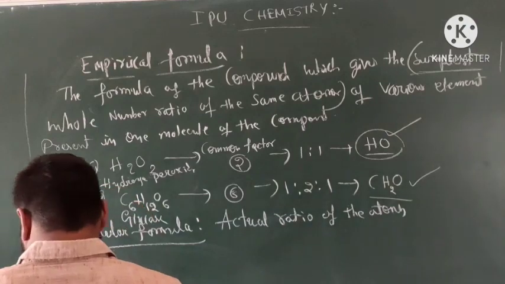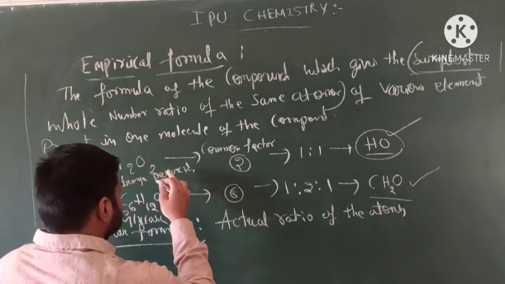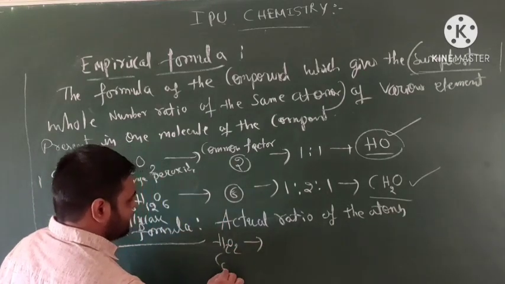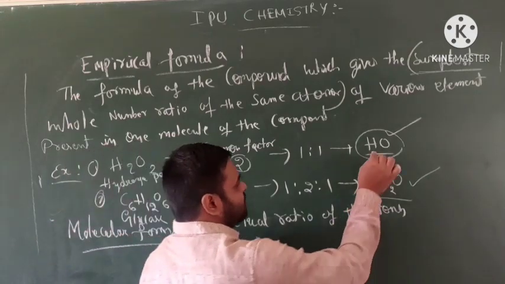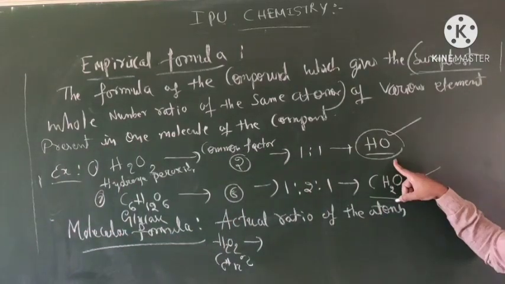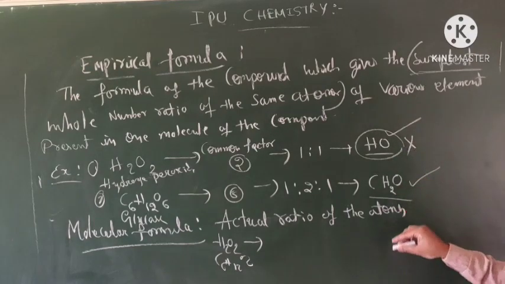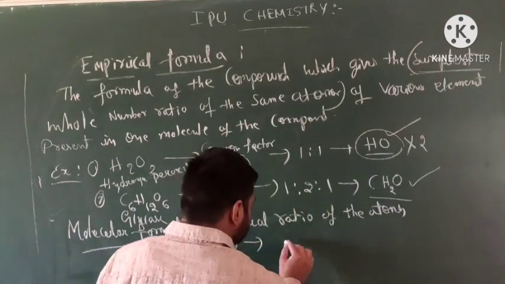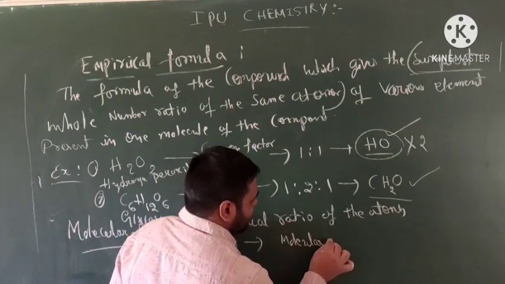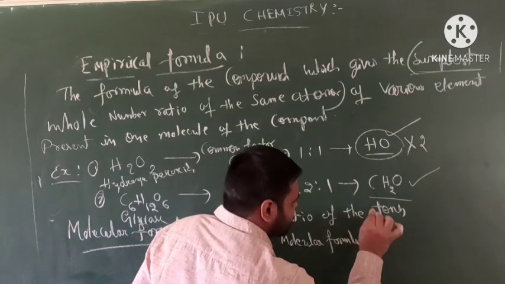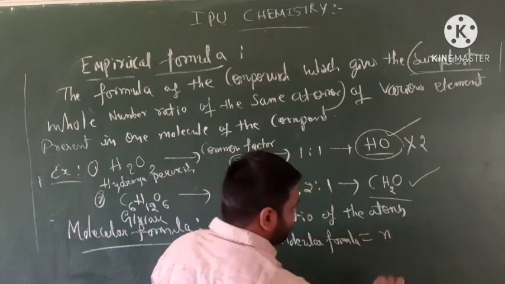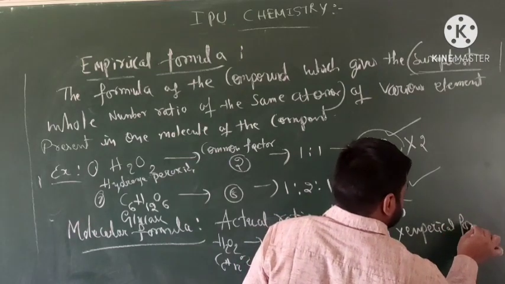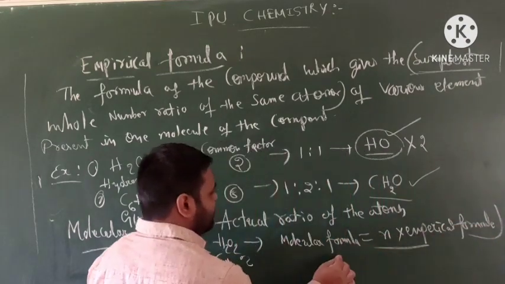Take the same examples, H2O2 and glucose C6H12O6. For H2O2, the empirical formula is obtained by classifying the common factor 2. So how do we get the molecular formula? The molecular formula is equal to the common factor n times the empirical formula. We will get the molecular formula easily.